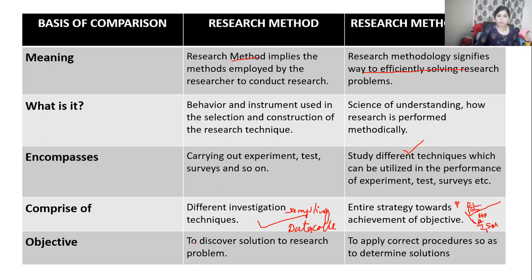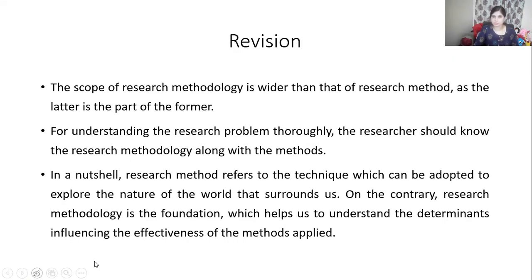The objective in research method is to discover the solution to the problem, but in research methodology, the objective is to apply the correct procedure to come to a conclusion. When you apply the correct procedure, only then is the solution to a problem considered the right answer to your research.